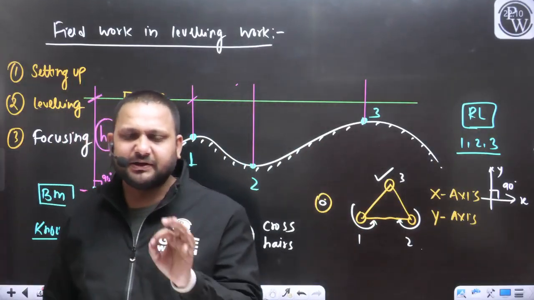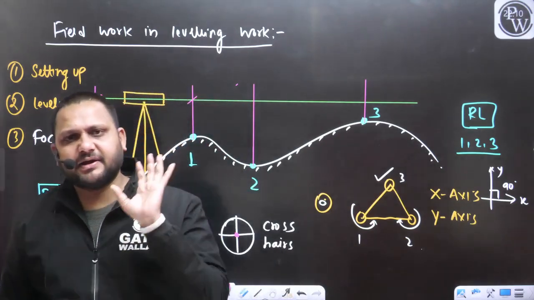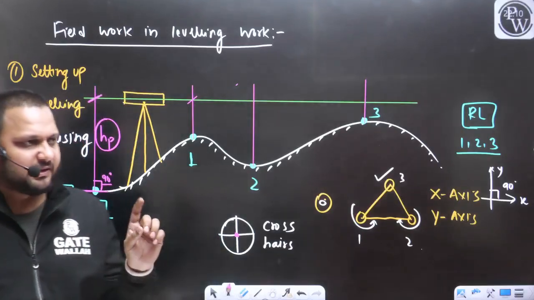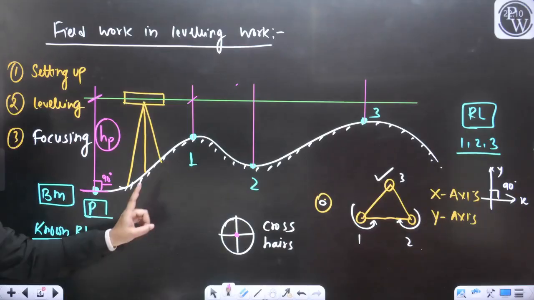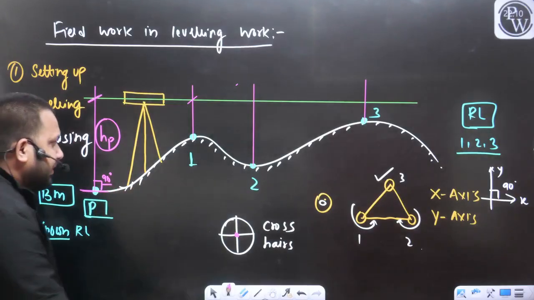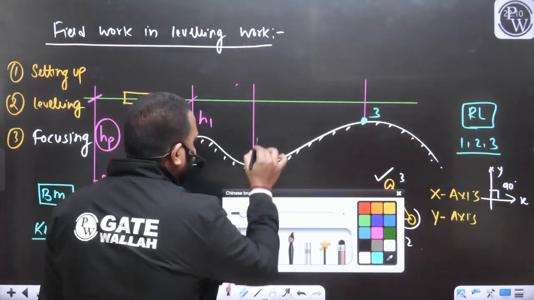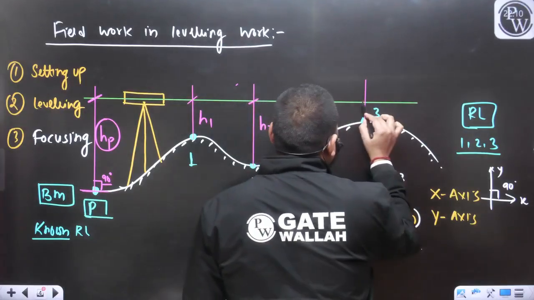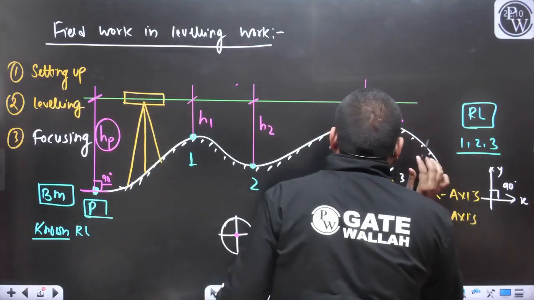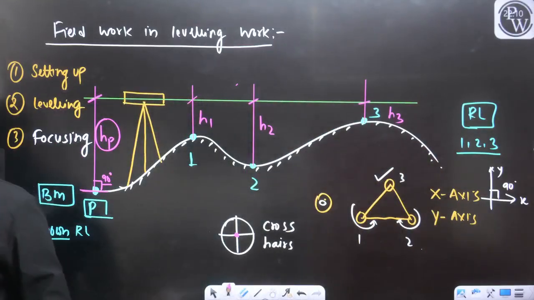You simply want to take the staff reading at various stations. We have taken the staff reading at P, that was HP. We have taken the staff reading at point 1, this reading we can term as H1. We have taken the staff reading at point 2, this reading we can say H2. And this reading we can say H3. So in this survey work, total number of staff readings that we have taken are,